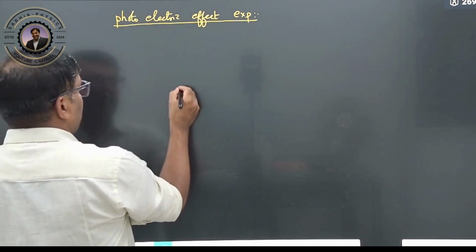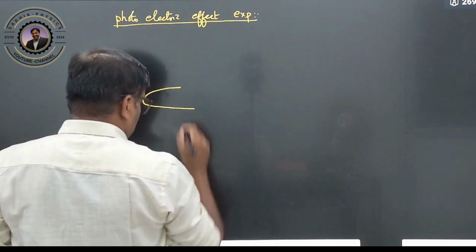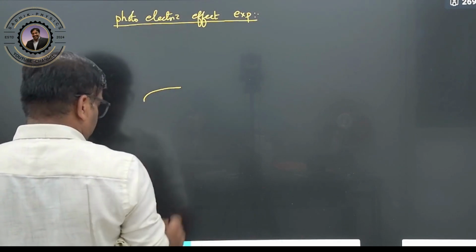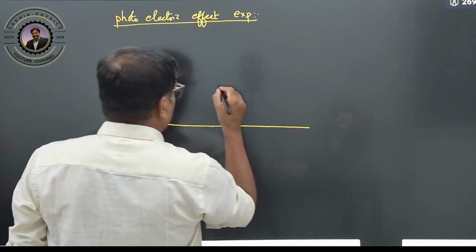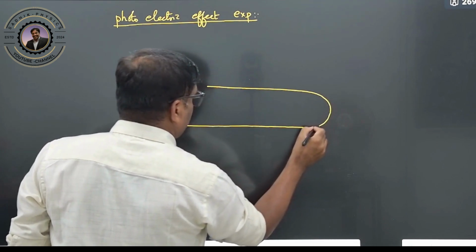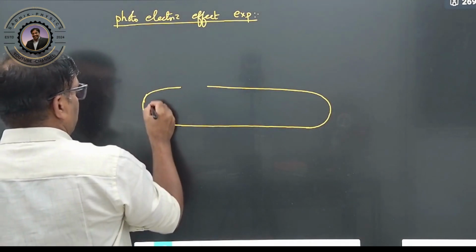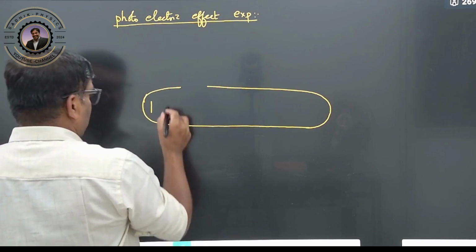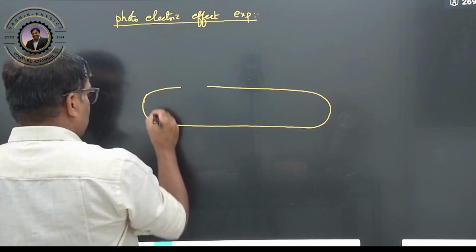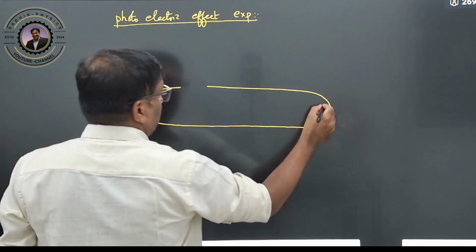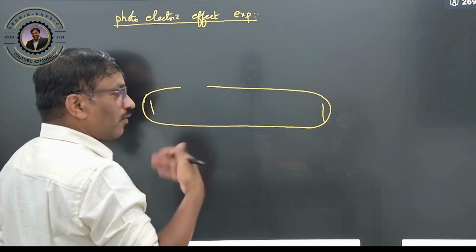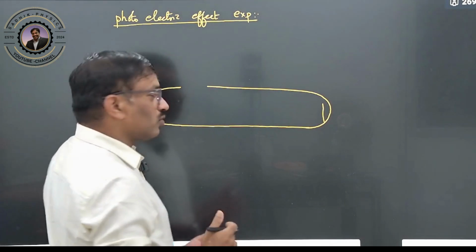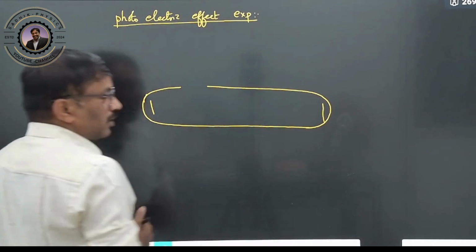You can take it like one discharge tube. The air inside this tube is pumped out, because if any air particles are present inside the tube, the electrons will collide with them and will not move from this point to this point.